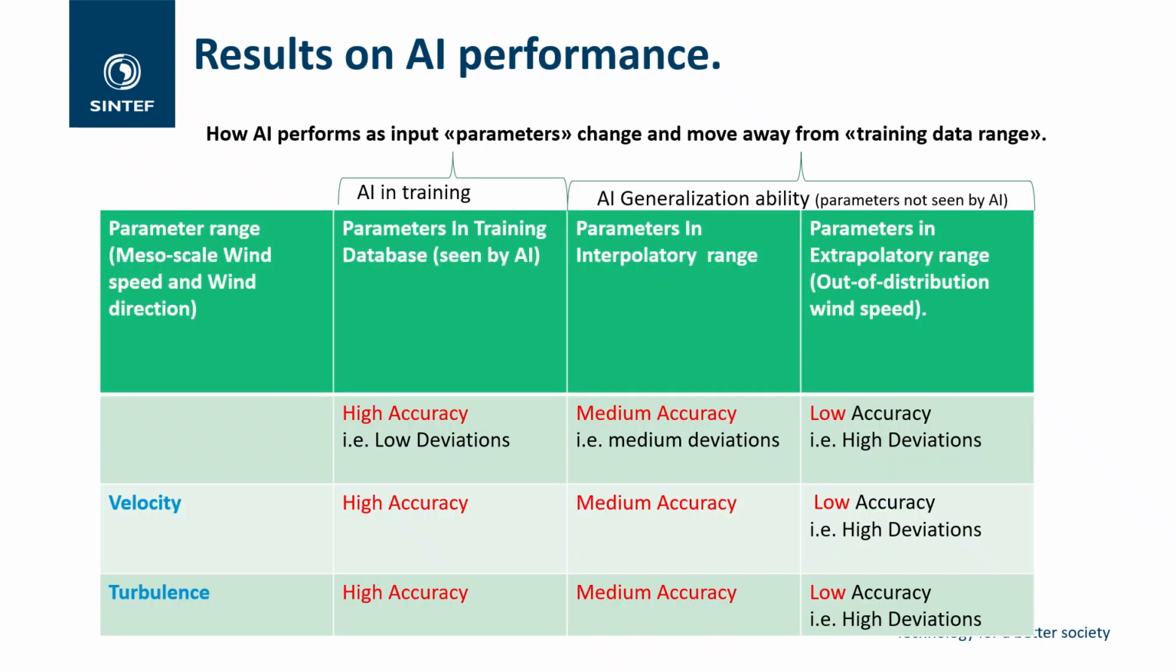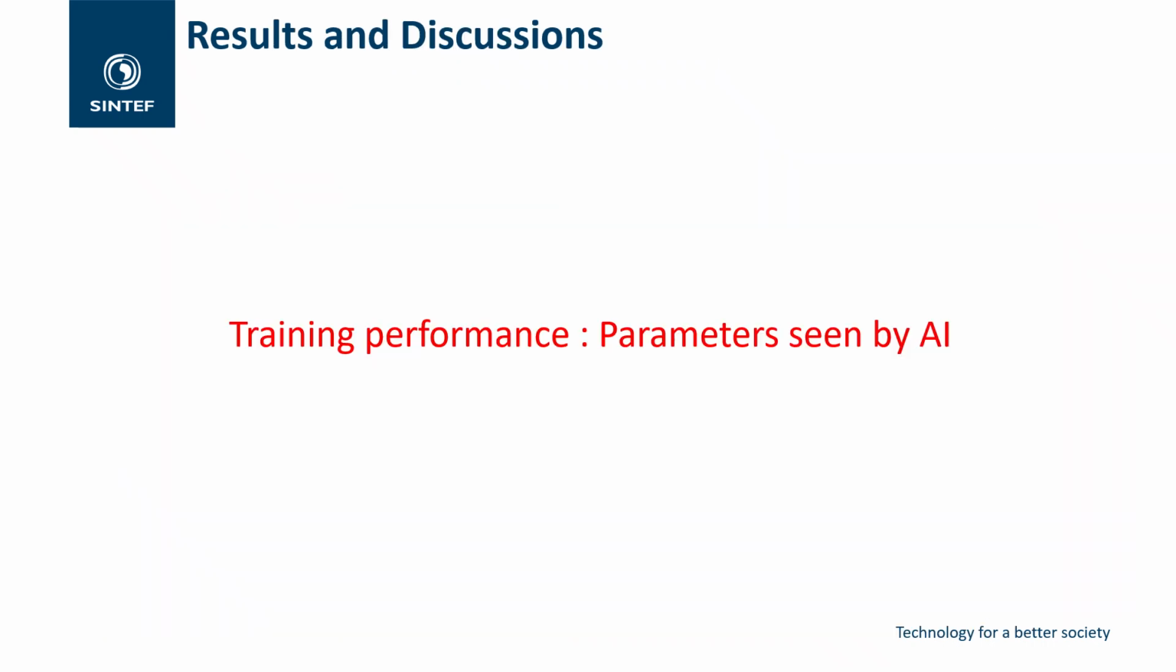So what we'll see in the generalization ability is that when parameters are in the interpolatory range, the accuracy is medium and good enough for the model to be used. When the parameters, that is mesoscale wind direction and mesoscale wind speed, are in the extrapolatory range, then it has low accuracy. So this is what the results show.